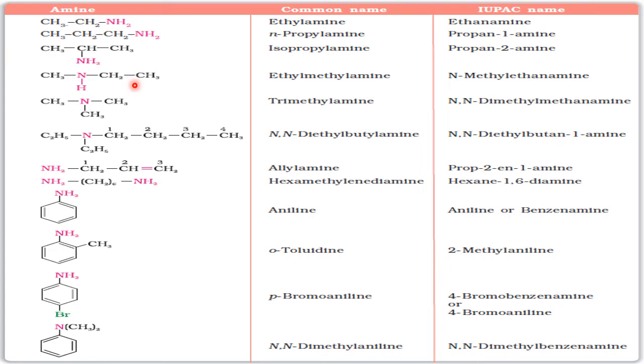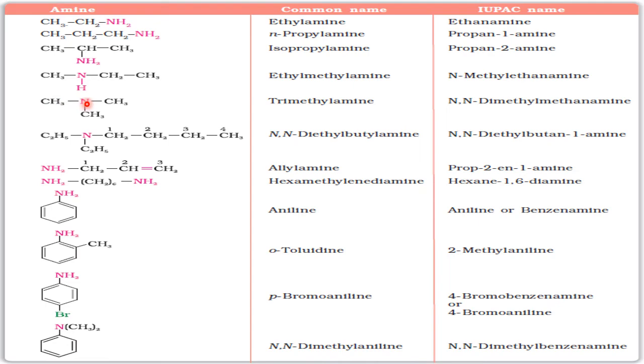The parent name is ethane family, and it belongs to which category? Amine. So ethanamine. The correct name is what? N-methyl is the attachment, so N-methylethanamine. Here all three are the same, so one becomes the parent and the other two become the side chains. So N-methyl, or you can say this is the methane family.